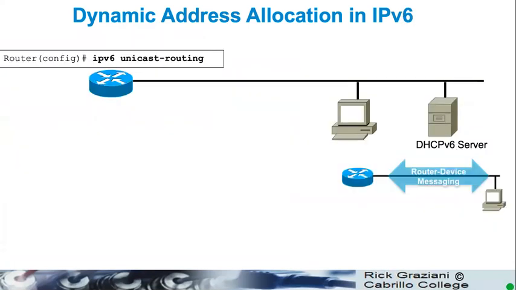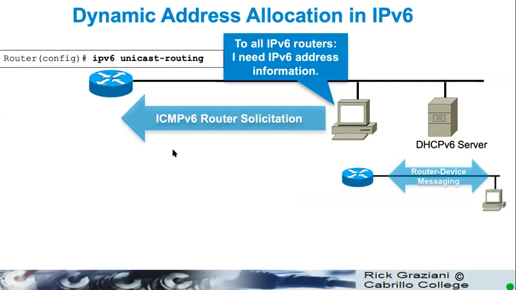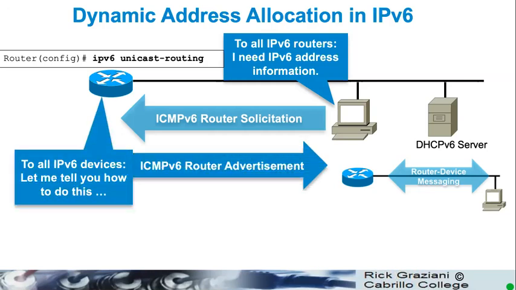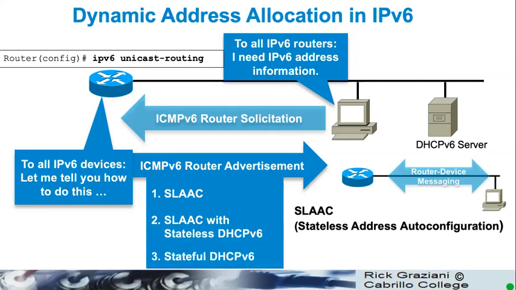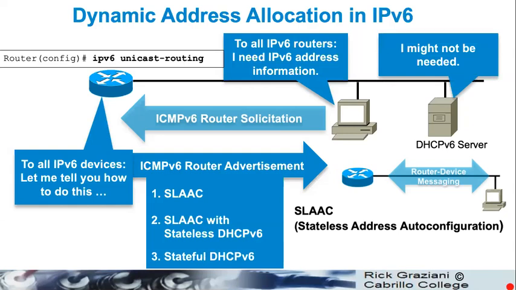In IPv6, when configured with the IPv6 unicast-routing command, the router becomes an IPv6 router, which means one of the things it will do is send out router advertisement messages. That's going to inform end devices how to obtain their addressing information dynamically, either via SLAAC, stateless DHCPv6, or stateful DHCPv6. So a stateless or stateful DHCPv6 server may or may not even be needed.